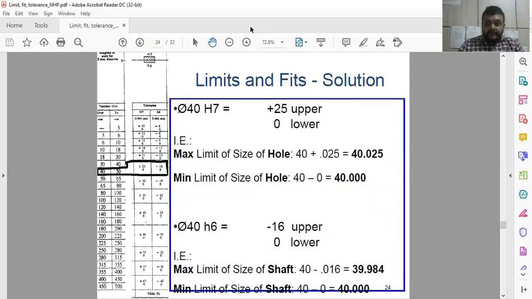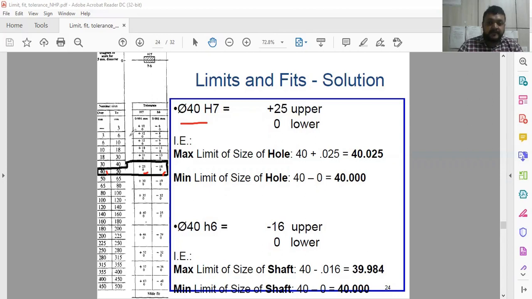See here, you have to refer to some standard dimensions. 40 H7. In the initial column, we are deciding the 40 with the standards that I have already explained in the previous slides. And for H7, you just have to see plus 25.0 and small h6 minus 16.0. So this is the standard tolerance provided based on the British standards.